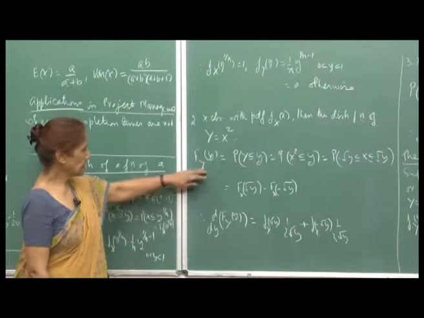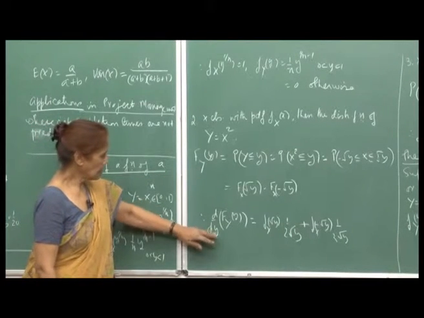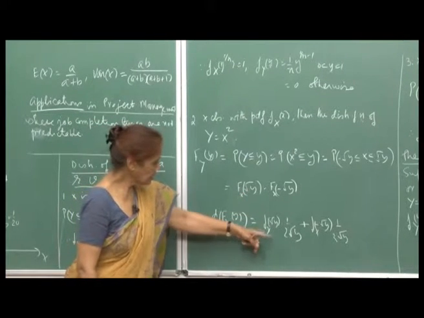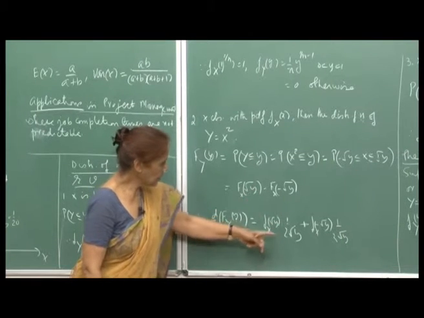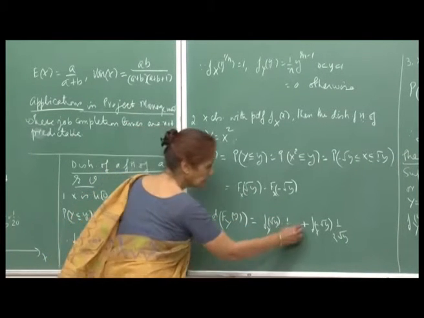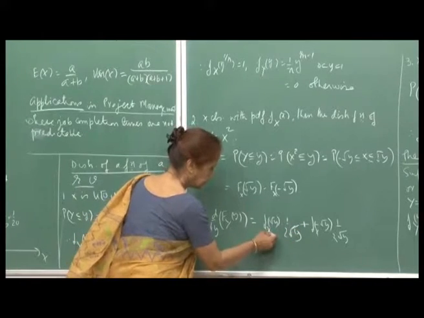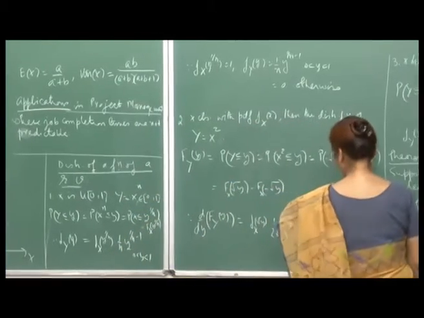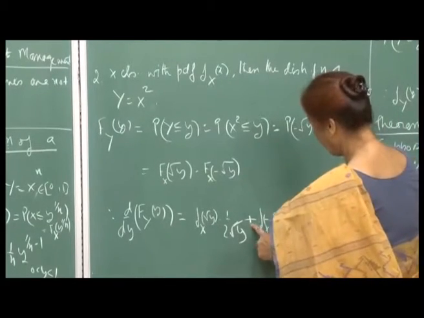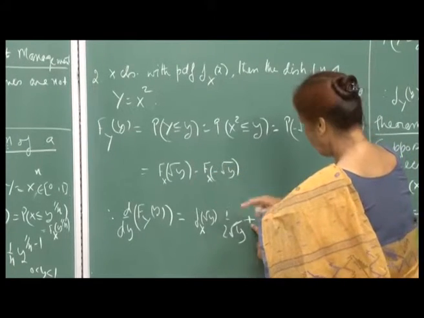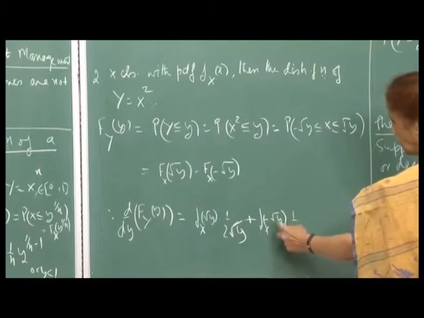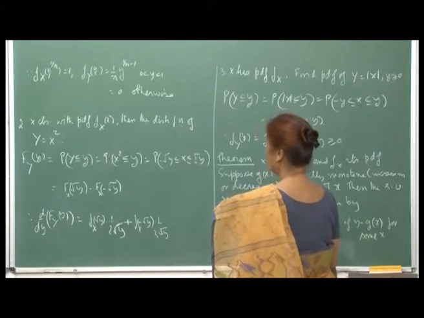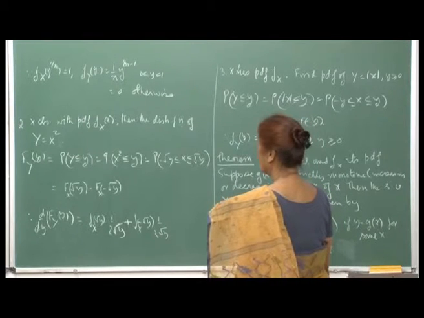Okay. And then we differentiate again with respect to y, and d by dy of F y of y is, here, f x of root y and then the derivative of root y, which will be 1 upon 2 under root y, plus f x of minus root y. The minus will become plus, because there is a minus coming from the derivative, and there is a minus here already. So plus f x of minus root y into 1 upon 2 root y. Okay. So this will be your PDF for y equal to x square.